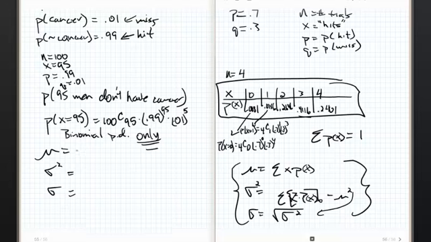But watch this. Here it comes. Oh, n times p. That's pretty easy. The variance, you ready for this one? N times p times q, and the standard deviation is the square root of n times p times q. That's it. That's all that you have to do.